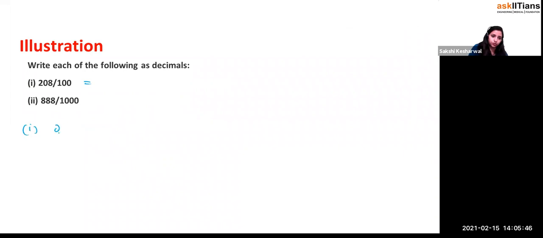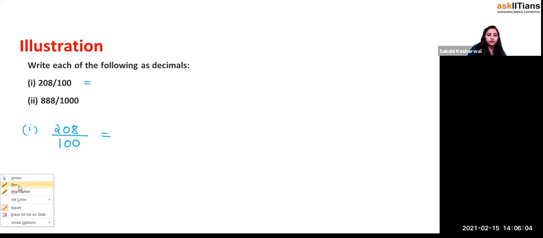The first part will be equal to 208 divided by 100. So as we say, you can write this as 200 plus 8 by 100. Yes or no? Yes. Wait a minute, I wrote it wrong. This will be what, beta? If you write this as an improper fraction, like this mixed fraction, this will be 2 plus 8 by 100, or not? Yes. So this can be written as what,